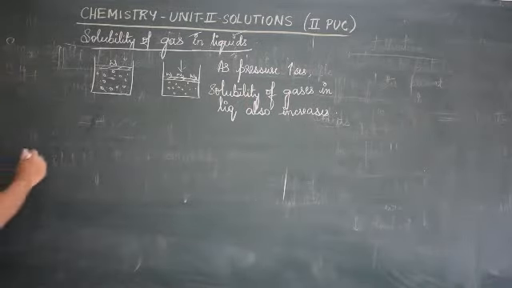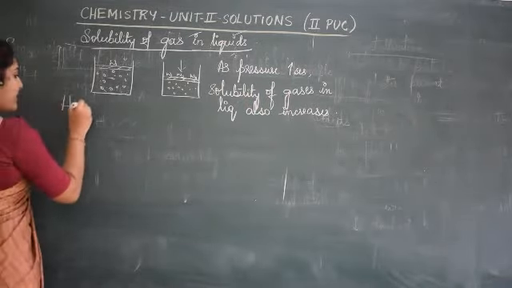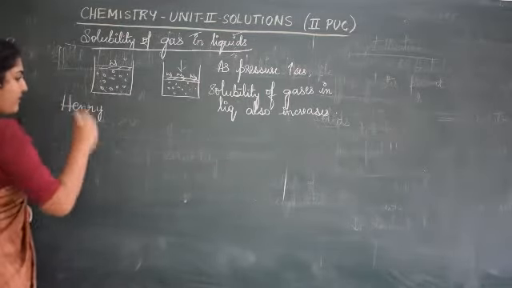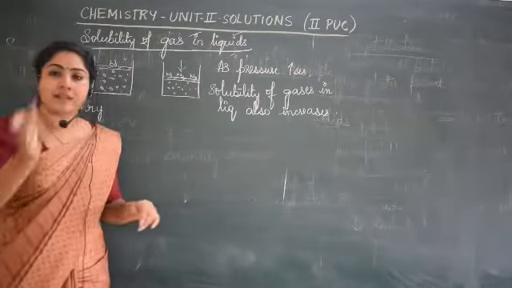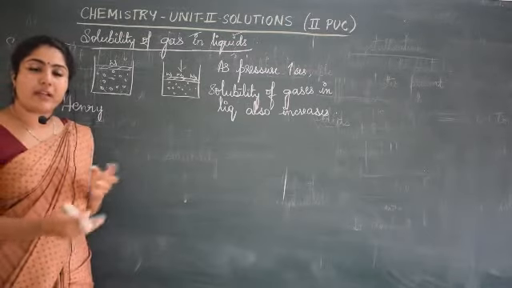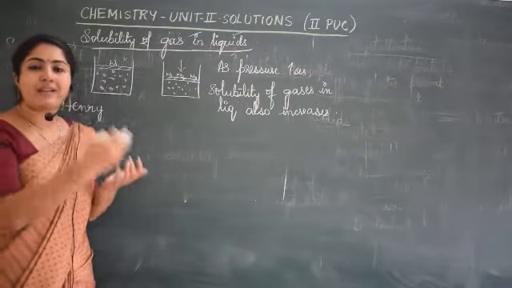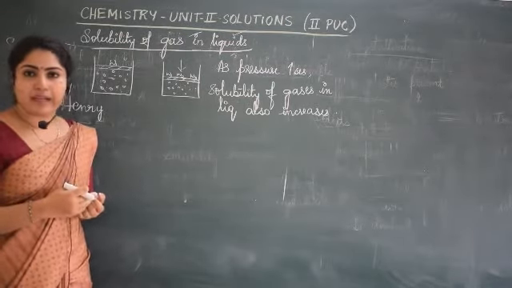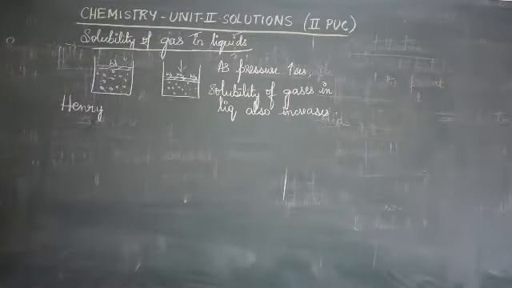Henry was the first person to explain the relationship between pressure and the solubility of gases in liquids. So what did he tell you?